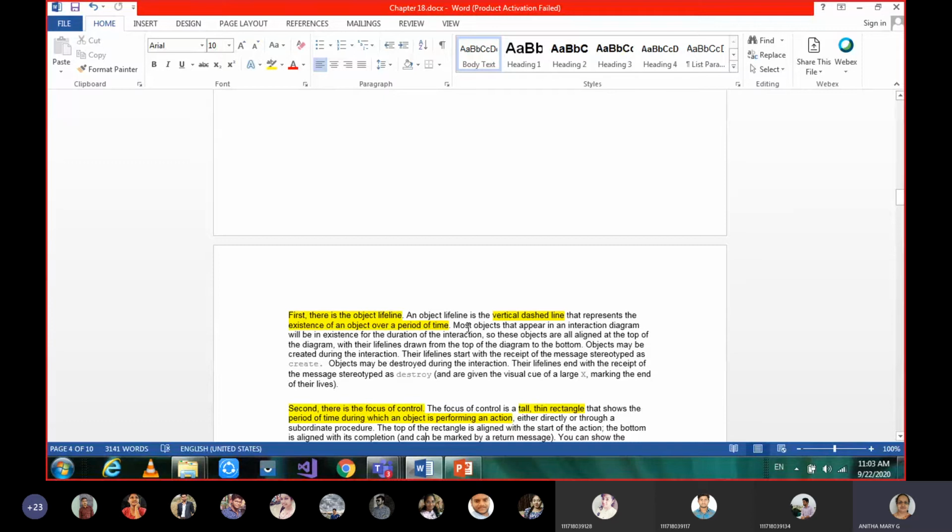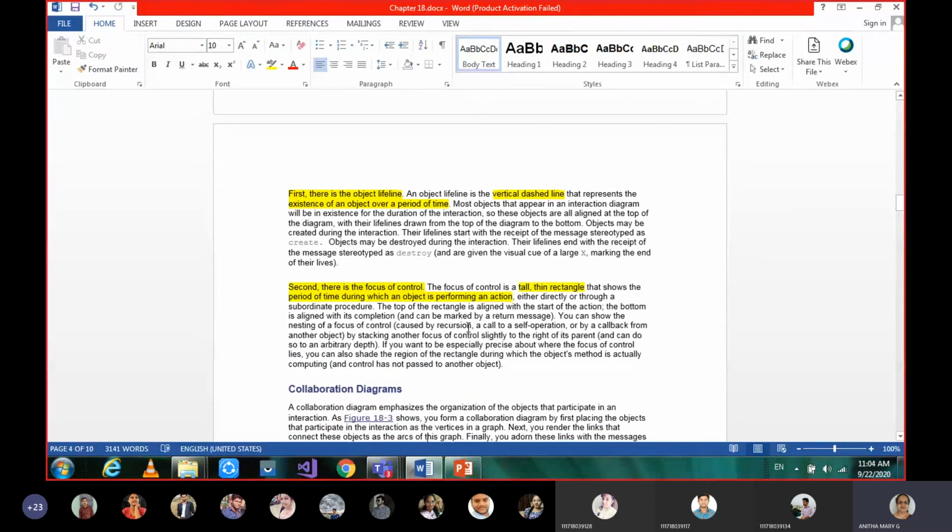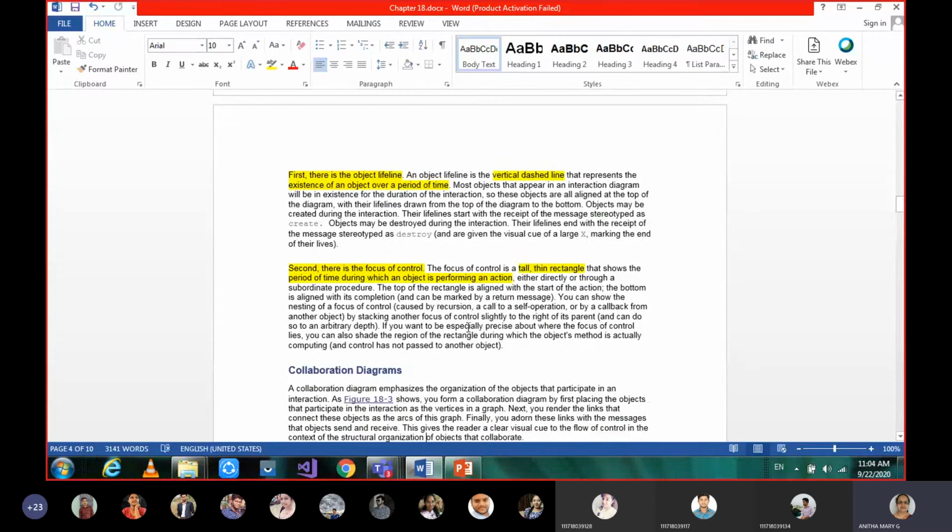How exactly can this sequence diagram be distinguished from the collaboration diagram? How is the sequence diagram different from the collaboration diagram? There are two points we can discuss. The first one is the object lifeline.